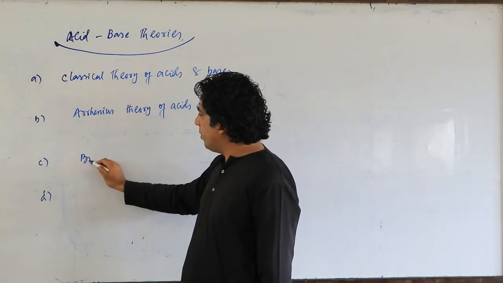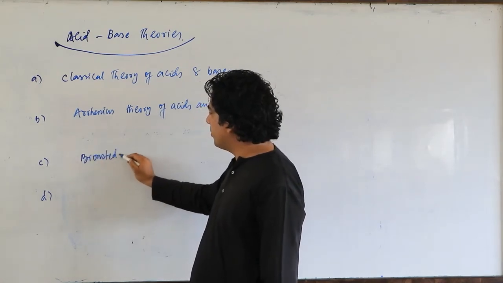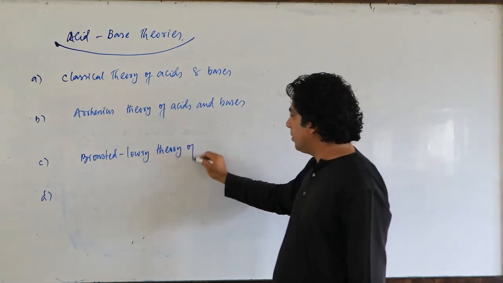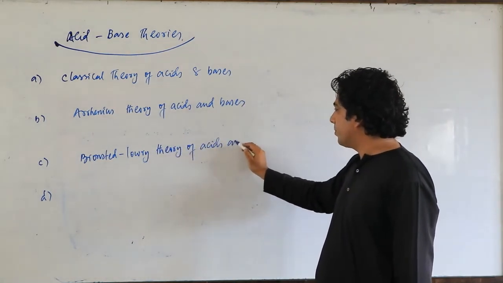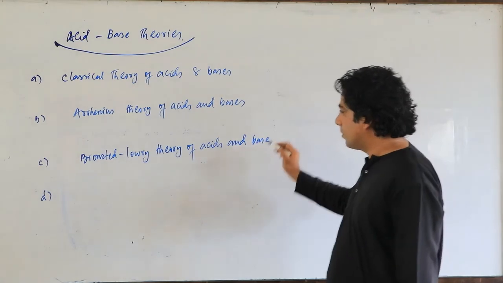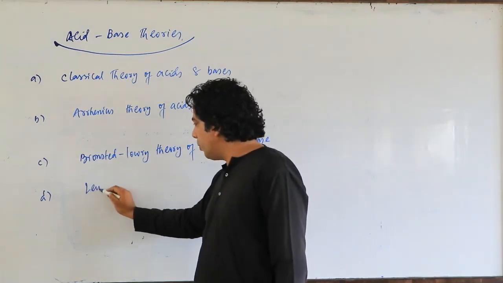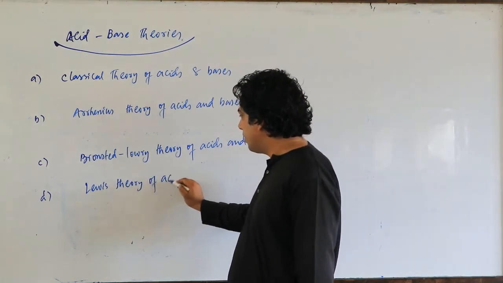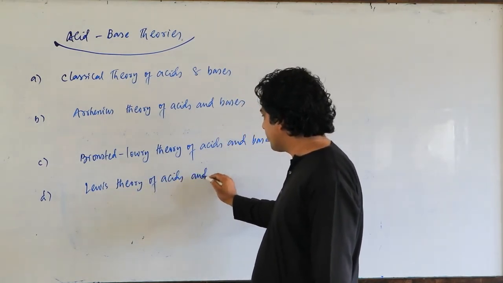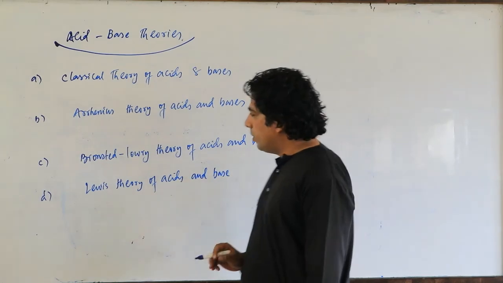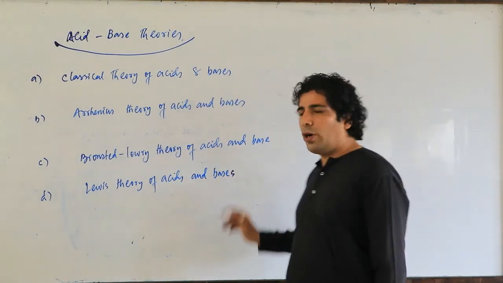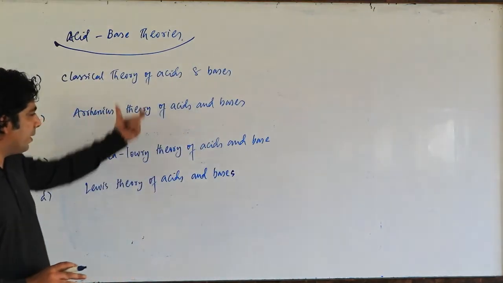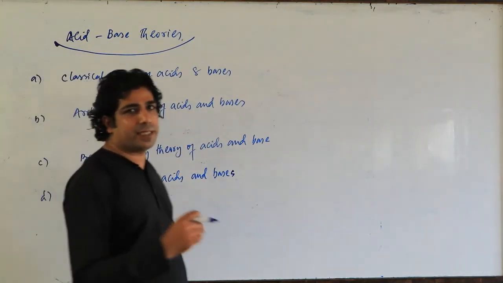Then the Bronsted-Lowry theory of acids and bases, and then the Lewis theory of acids and bases. Remember, these are not the only theories regarding acids and bases, but in our syllabus we have only these, and we will study them here.